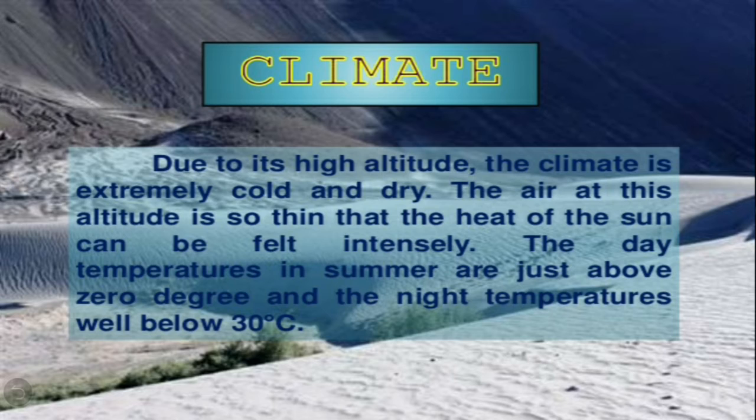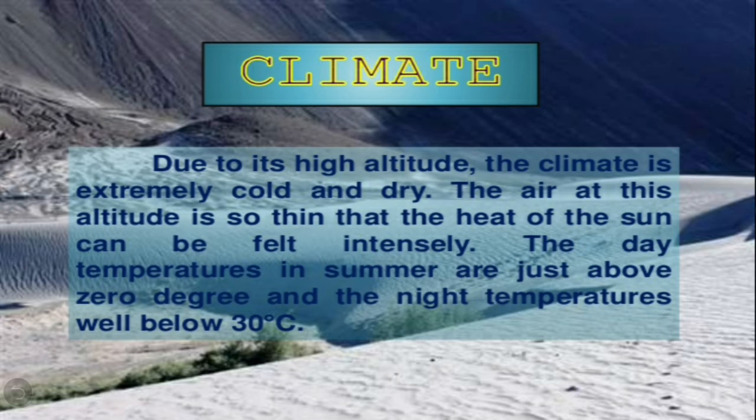The air at this altitude is so thin that the heat of the sun can be felt intensely. The day temperatures in summer are just above 0 degree, and the night temperatures fall below minus 30 degrees centigrade. So children, here it is extremely cold, and in summer it is just above 0 degree.